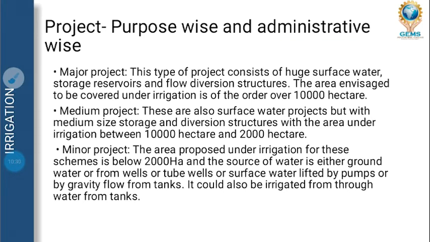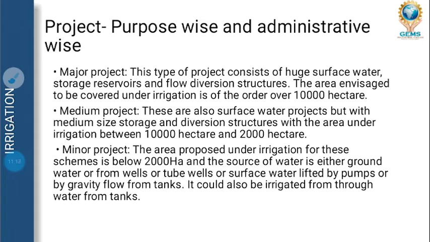Next is project, purpose wise and administrative wise. So it is divided into three types: major project, medium project, and minor project. In a major project, the area to be covered under irrigation is over 10,000 hectares. When it is from 10,000 to 2000 hectares, that comes under medium project. A minor project is less than 2000 hectares where water has been supplied.